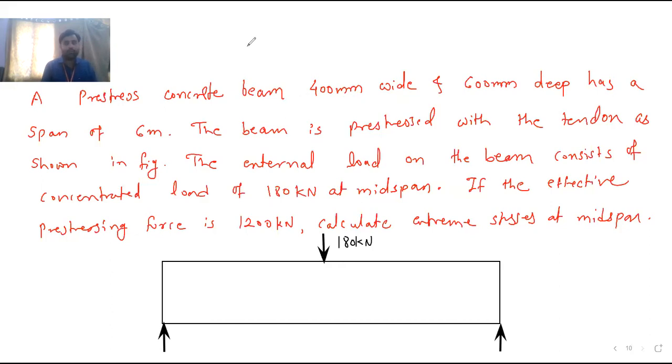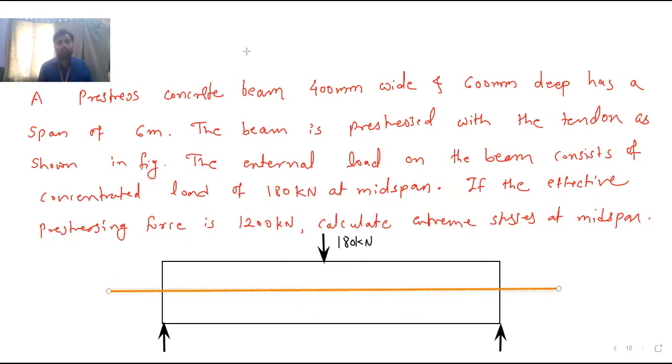And the profile of the tendon is a bent tendon. That profile I will draw. Before that, we need to draw the neutral axis. This is the neutral axis. I will take it a little bit up so that we can draw the bent tendon properly.